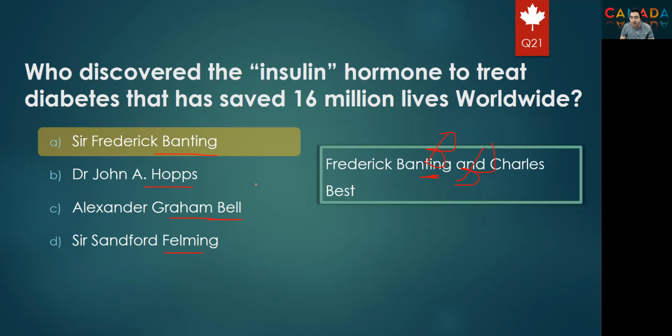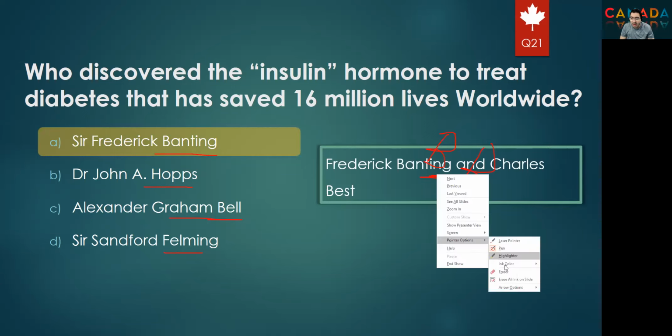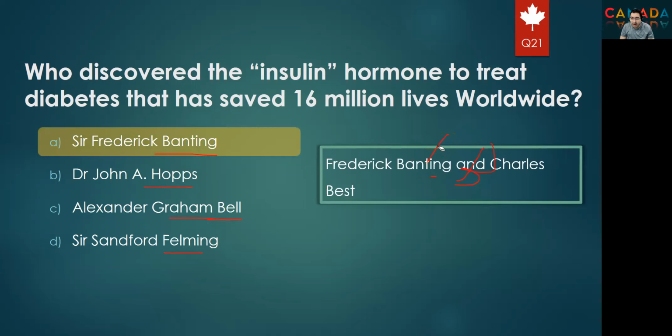And the other person was Best. It was Banting and Best. Maybe you will have the two persons in the options, like A and C or A and B, so you have to choose both of them. Or just one of them will come in the options, like Banting or Best, and you have to select one of them.